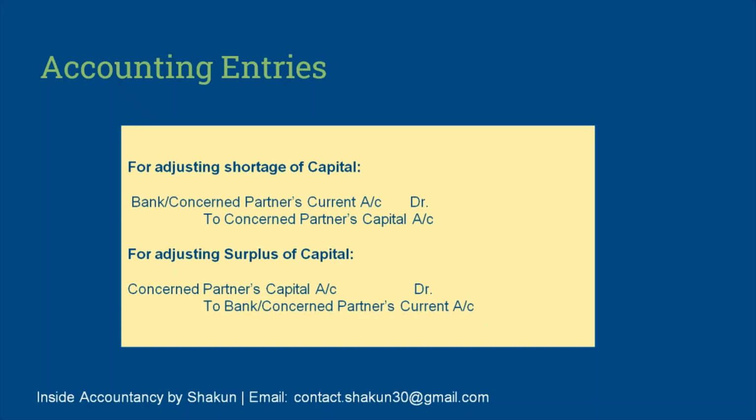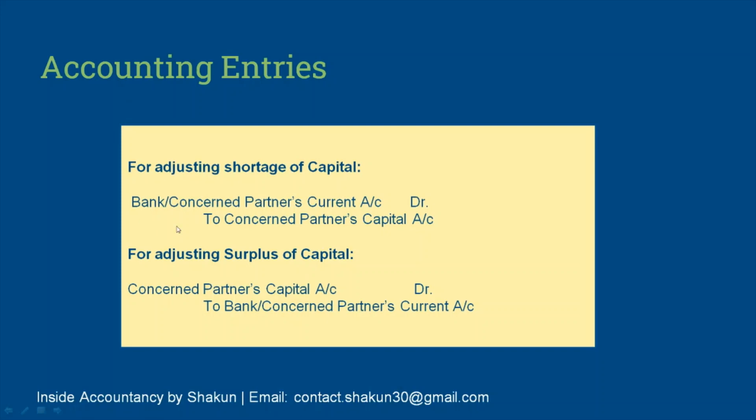Moving on. The journal entries for adjusting this shortage or surplus of capital would be, see, if the partner is having shortage of capital, that means he has to bring in more capital. When he brings in more capital, the bank account is debited because money is coming in, and the partner's capital account is credited because this is going to increase his amount of capital.